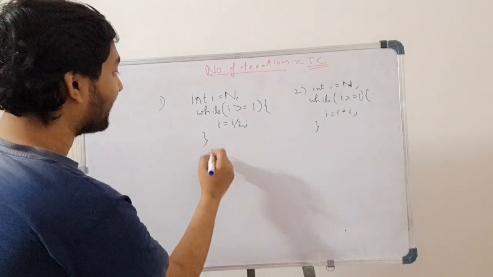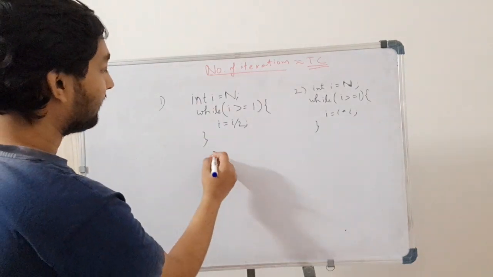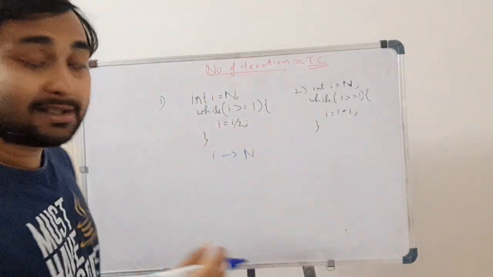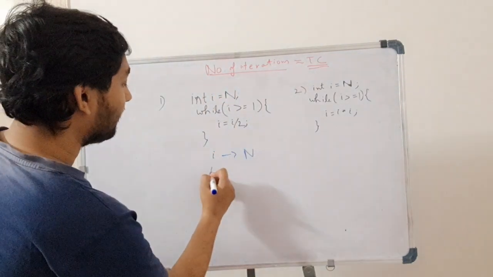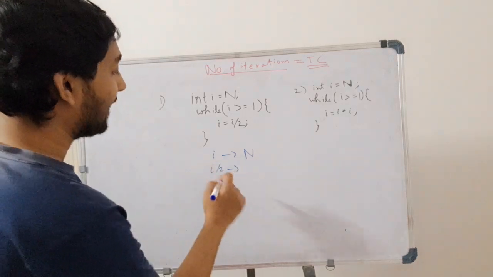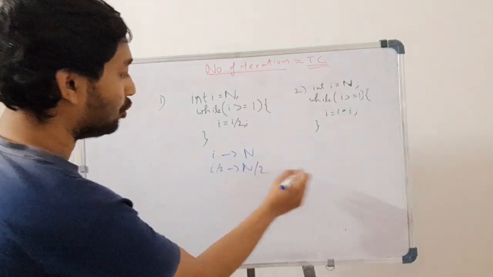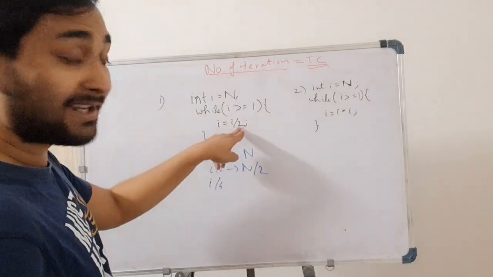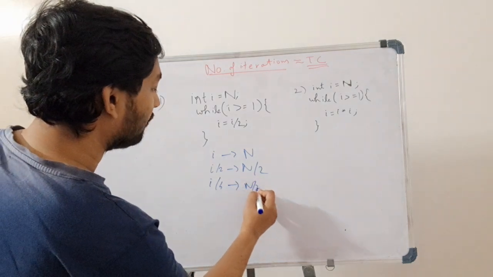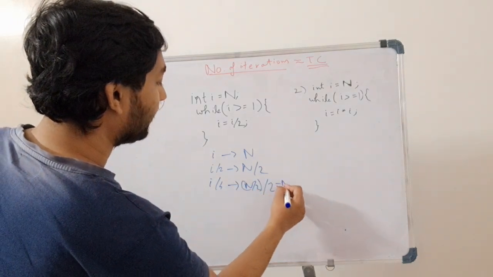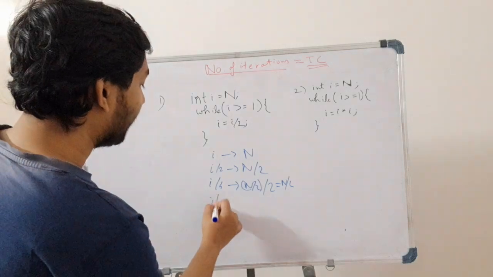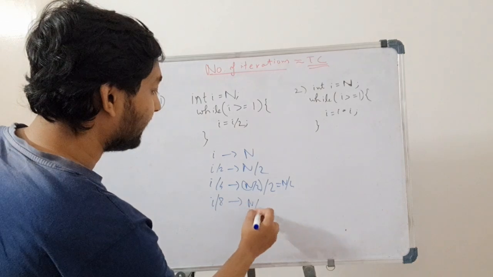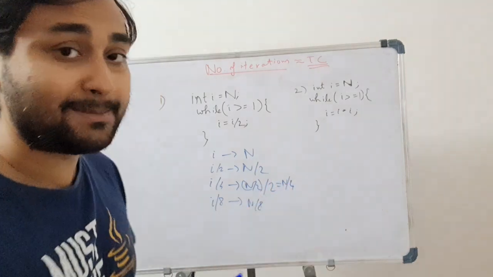So if I write it out, initially the value of i was n. Then it got divided by 2, and the value became n by 2. Then it is divided by 2 again, and the value will be n by 2 divided by 2, which is equal to n by 4. Then what will be the next value? It will be n by 8, which is n by 4 divided by 2.